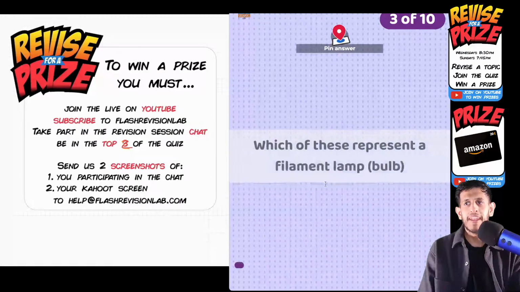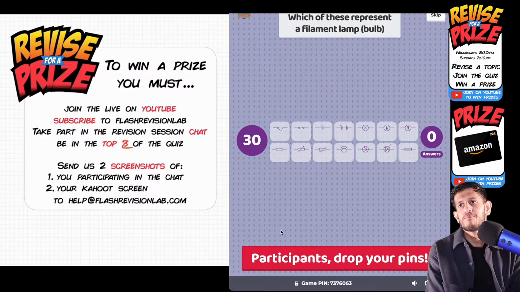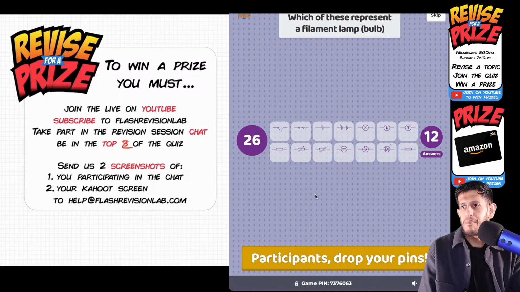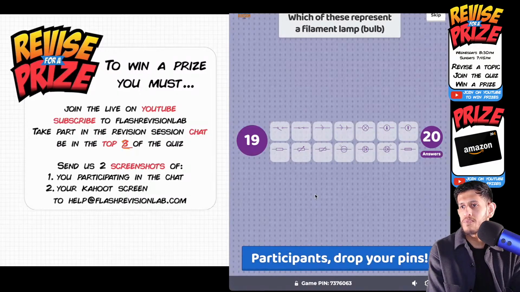So, a pin answer. Put your pin in the correct position. Which of these represents a filament lamp? So, which of these symbols? You can see all of them there. Which one is a filament lamp? Answers are dropping in. Make sure you drop your pin in the right position and press submit, okay? It doesn't drop until you press submit. That's when your answer is registered.